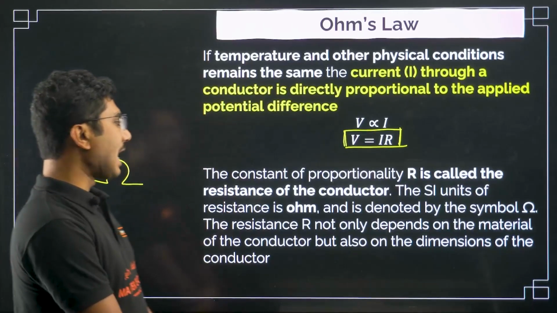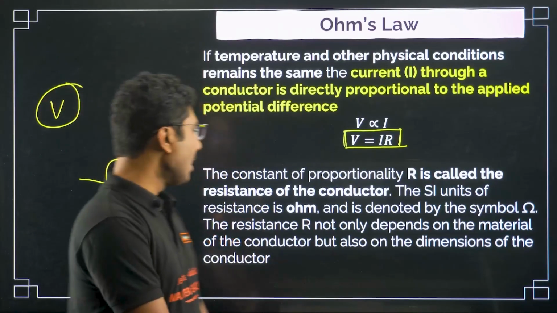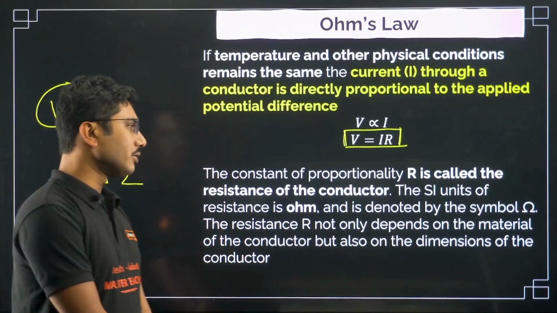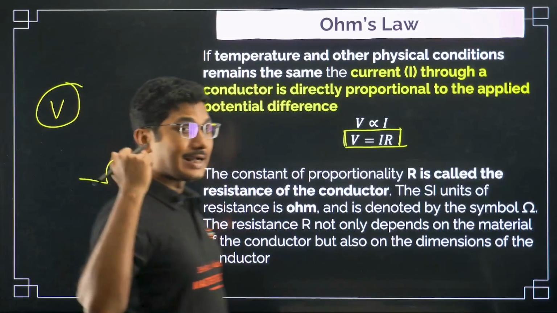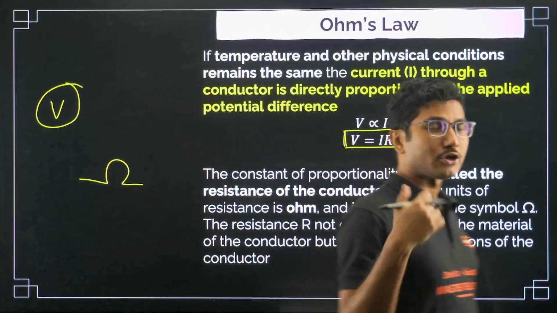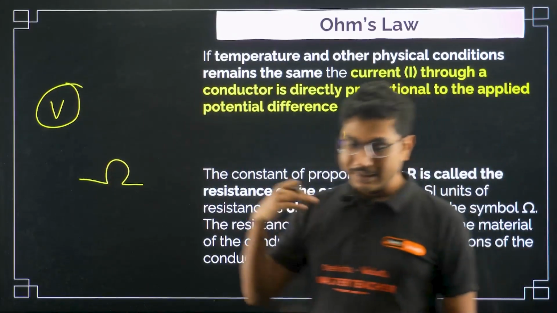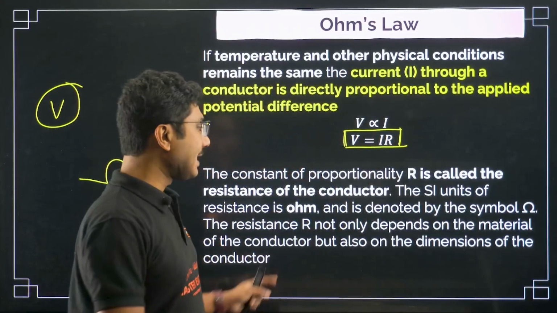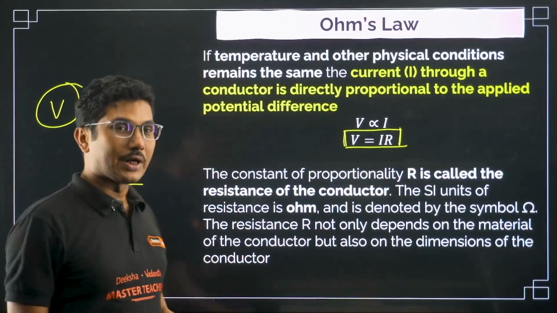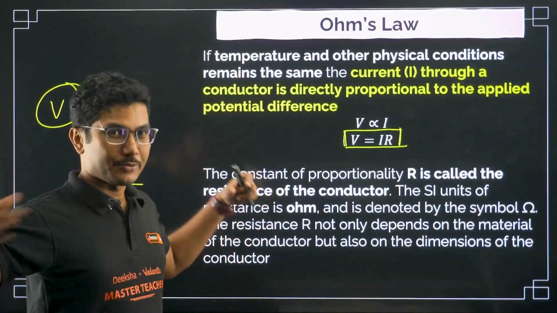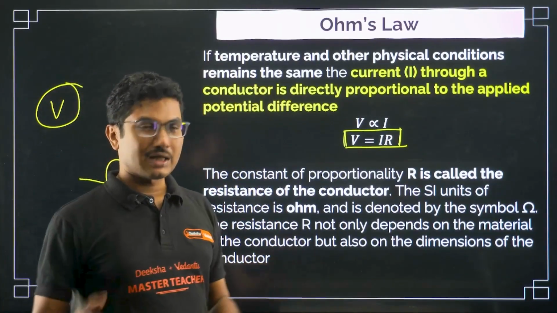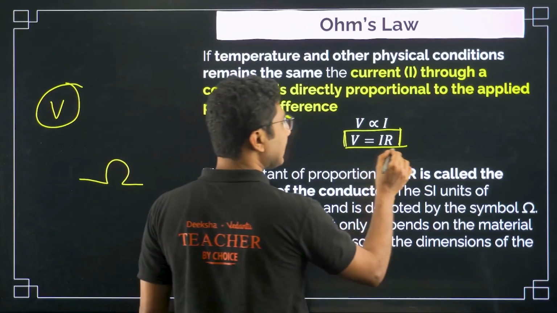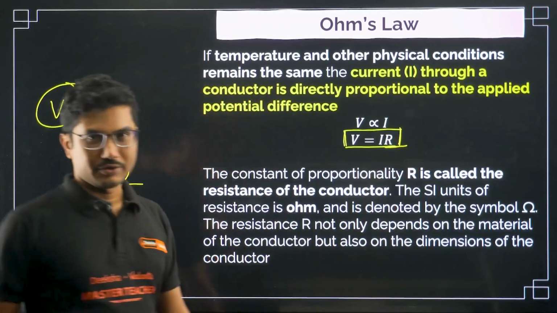The resistance R not only depends on the material of the conductor but also on the dimensions of the conductor. As I said, area was not directly coming into the expression of I, but it has a deeper inner meaning. The dimensions, meaning length, breadth, height, and shape and size of the conductor, are hidden inside the resistance.